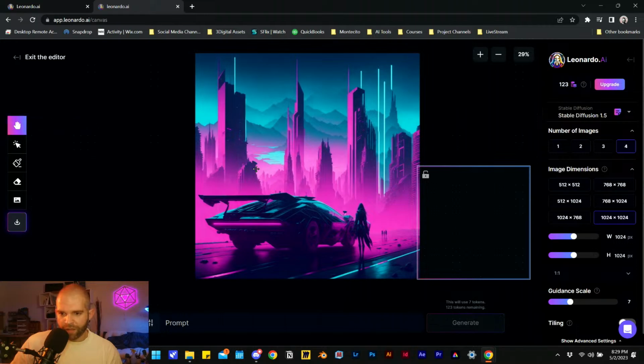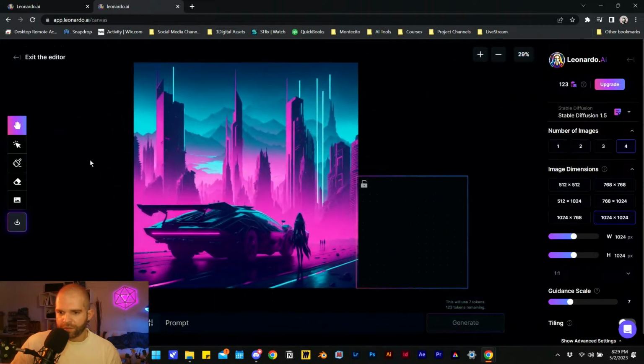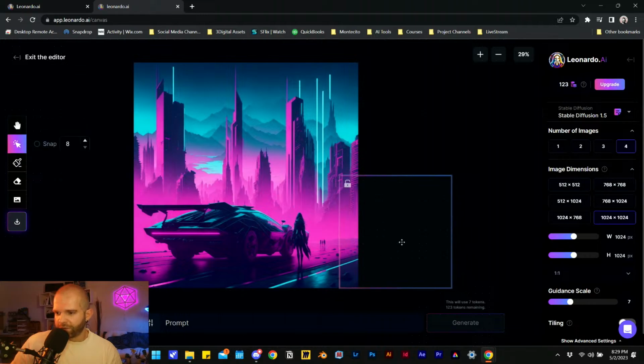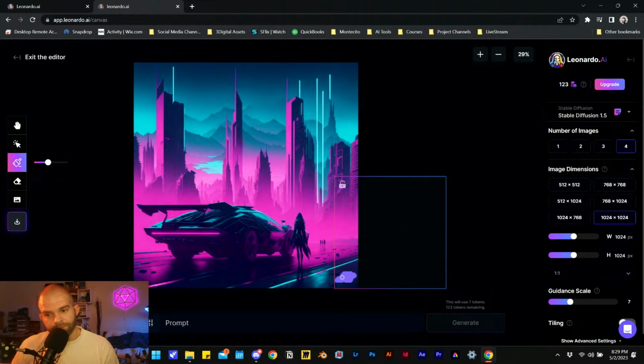And let's see, we have pan. Obviously, we can pan around our creation. We can select this image or this box to move it around. Draw mask. So I imagine a mask is something we don't want to edit, right? So we can try that out and test that by bringing this over. And I'm just going to mask, like paint over this rock, as in I would like to keep that rock, or it's going to replace only that rock. And then erase, mask only.